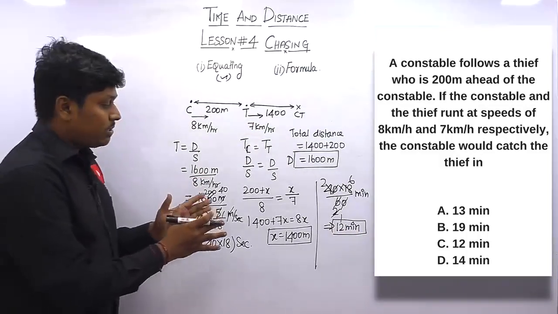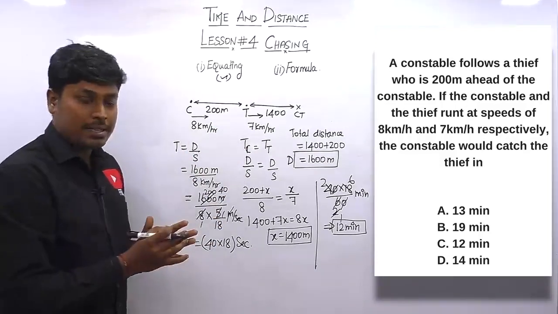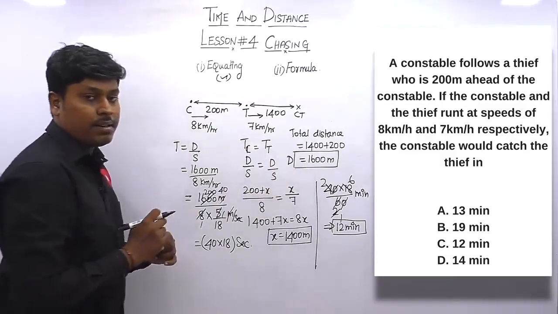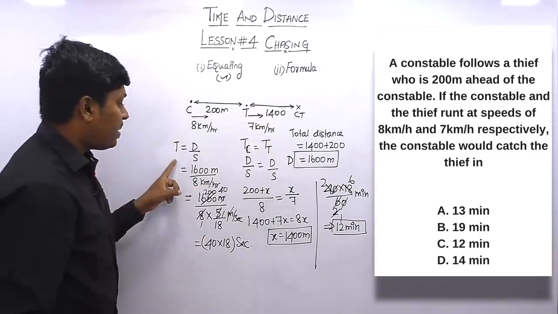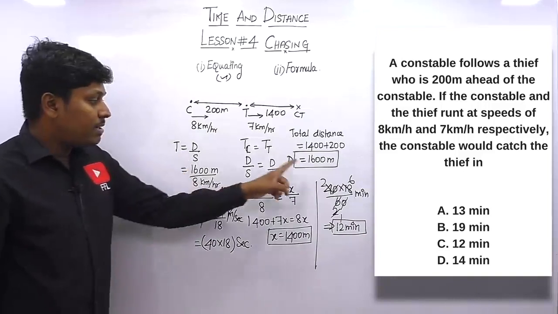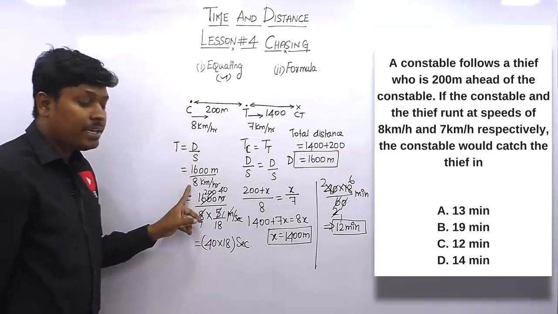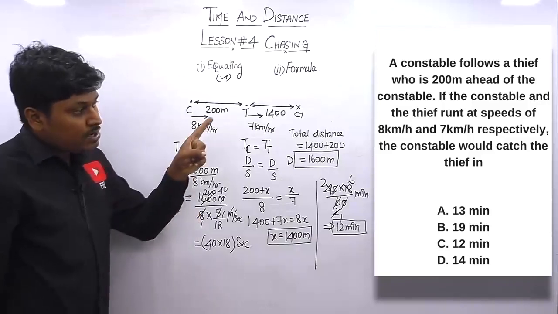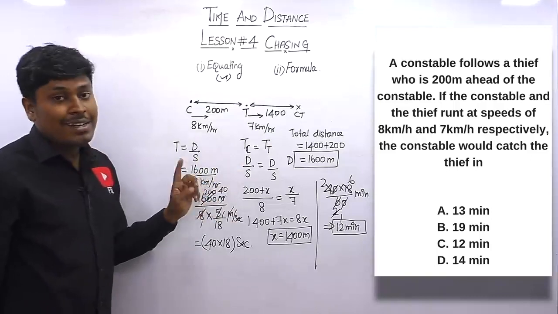Understood this concept? So initially what we did, we found the total distance covered by the constable, which is 1600 meter. But our target is to find not the distance, but the time. So time taken will be distance divided by speed. Distance will be 1600 meter divided by speed, that is the constable speed, 8 km per hour. And look, all the options are in minutes. So our target is to convert all these parameters in terms of minutes.